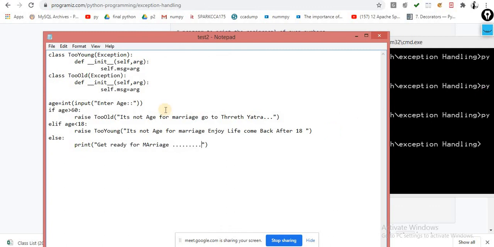Now this is the way I am showing you how you can generate your own exception, because these classes are not available. I created my own exceptions and I am just raising them. So raise is another keyword; with the help of this you are supposed to raise the exceptions, that means you are generating an exception, and you are printing that exception as well.